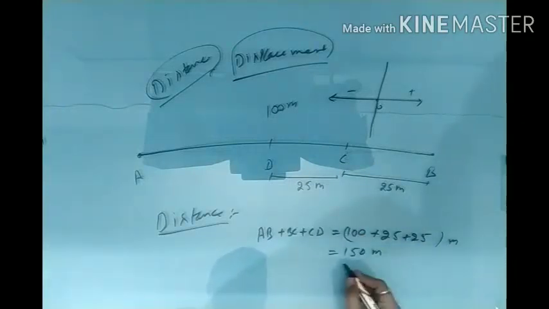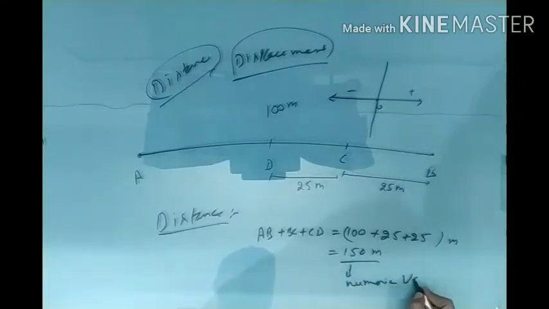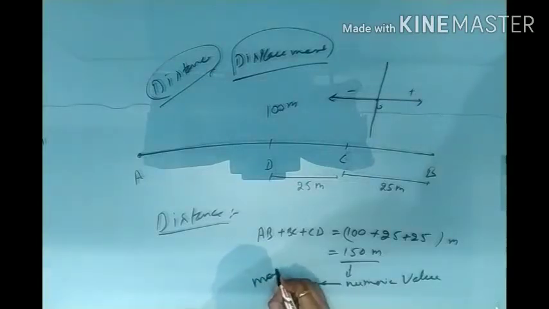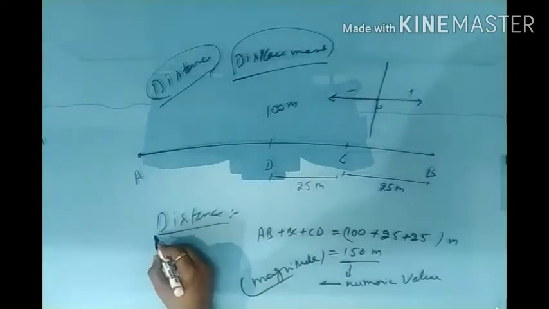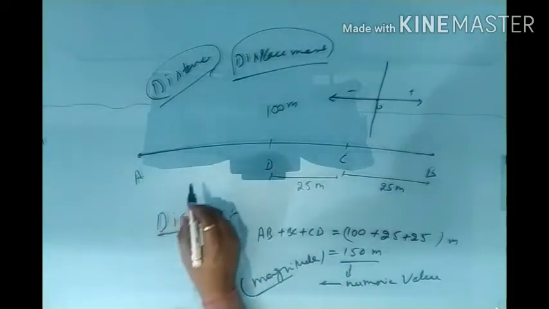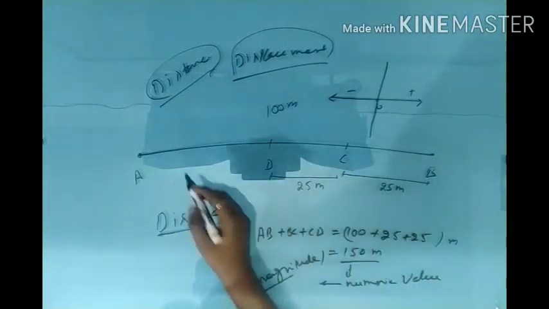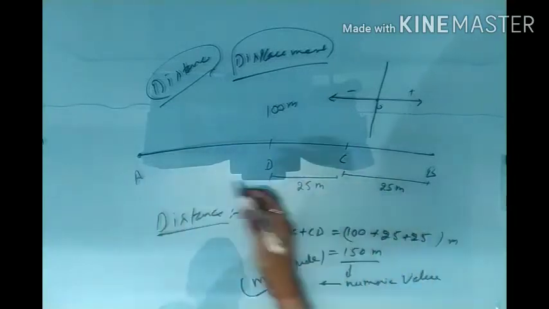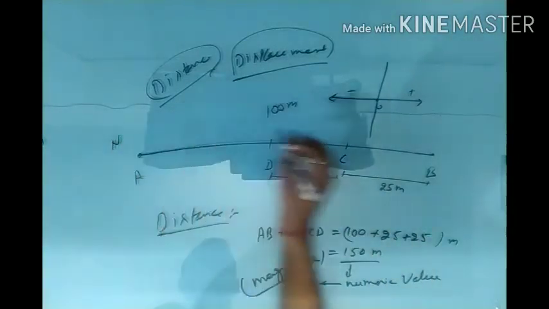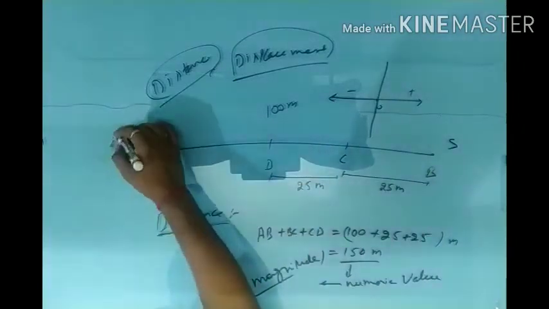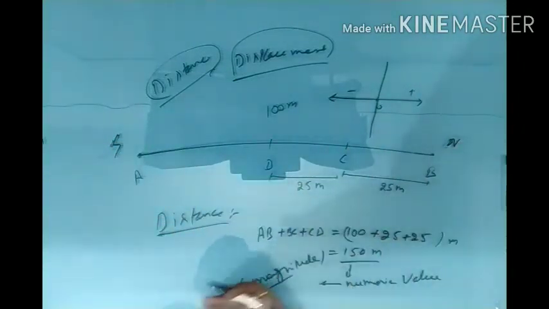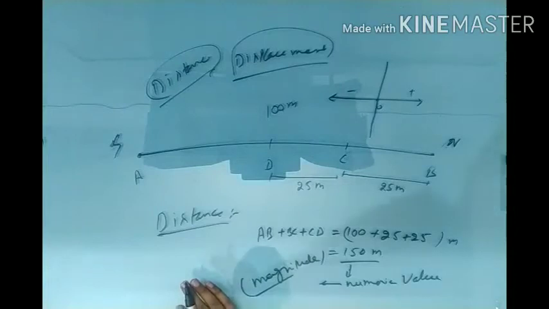So this value is a numerical value. A numeric value is also known as a magnitude. Now in case of total distance covered, we didn't talk about its direction. Whatever direction he is moving, maybe from A to B side, or north to south, or south to north, it's his or her choice.